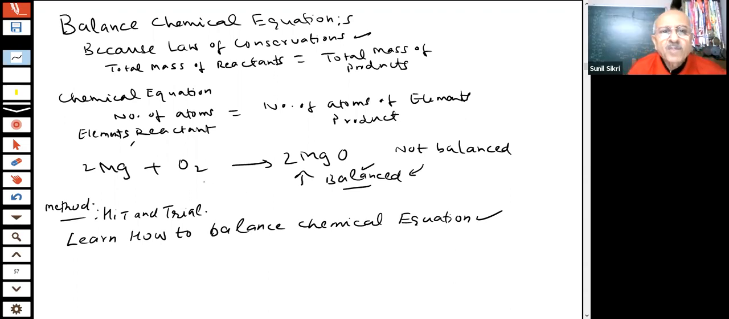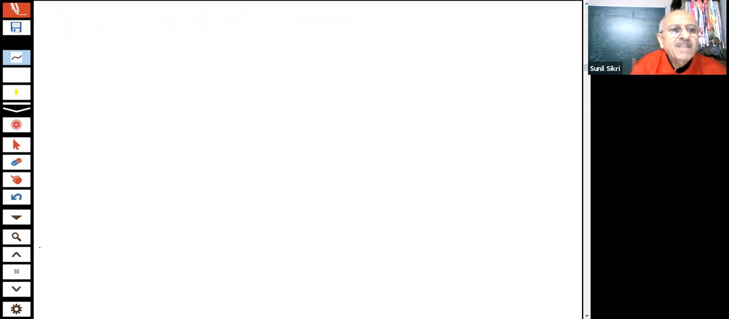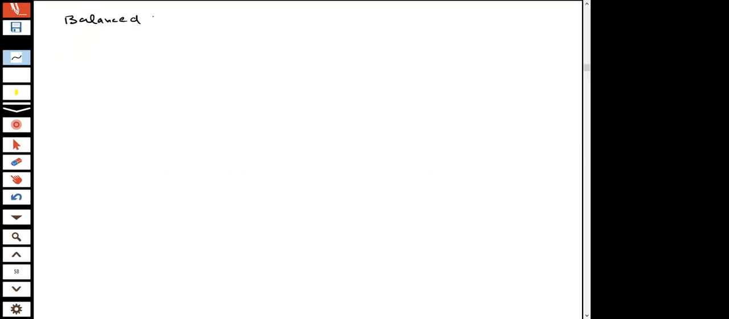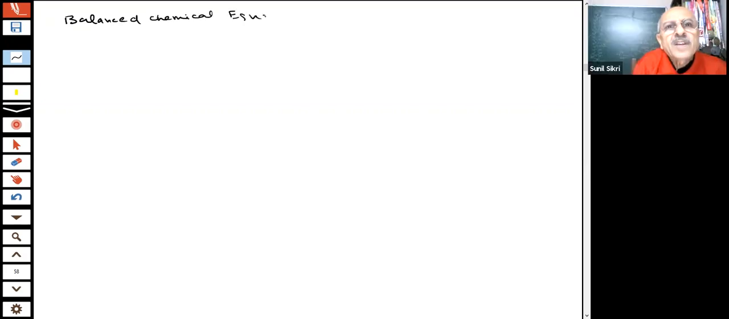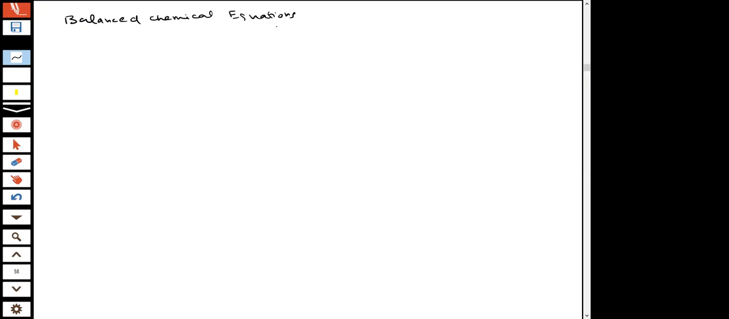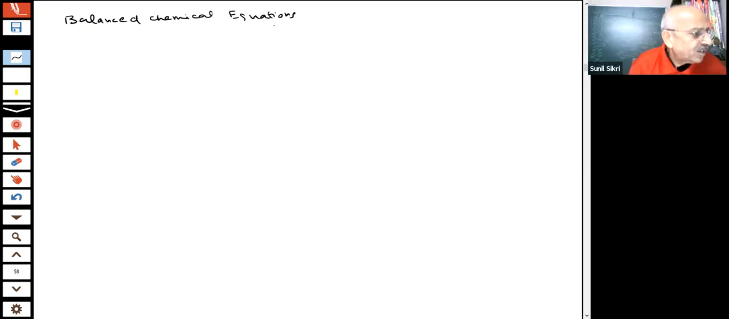We have written these word equations. We must balance them. So how will we learn balancing them? I will tell you an easy method of balancing the equations. I'm saying balanced chemical equations now. So what steps can we do in order to balance an equation? The best thing will be to take some example and then balance the reaction.